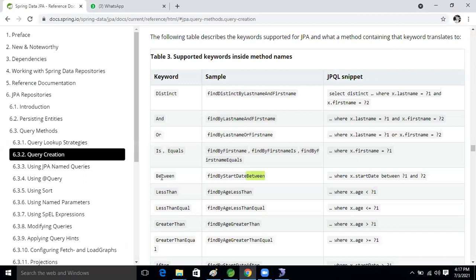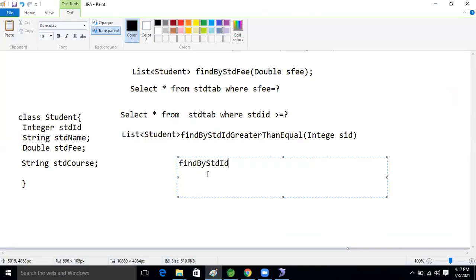So we will take Between. Now from where to where will we select? This method will take two arguments, and the data type is integer. So we will take one int start, and again an int end. The name can be anything, guys.